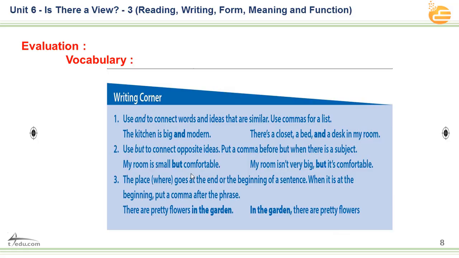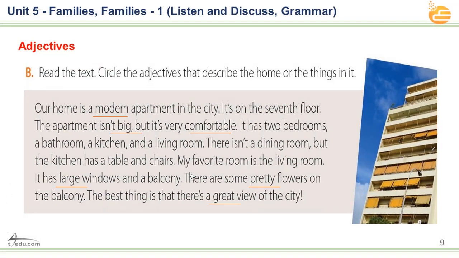And now let's move to the second. Here we have, gentlemen, adjectives. Read the text, circle the adjectives, describe the home or the things in it. As you see this building, we have here some passage about it. Let's read it with each other and see the adjectives. We have here many adjectives. I want you to take a piece of paper and jot down all the adjectives we have to show you here.